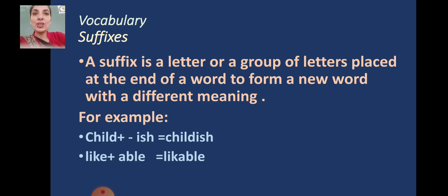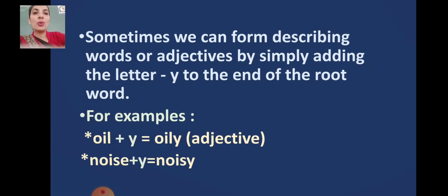For example, child plus ish. Now ish is a group of letters, and what does it become? Childish. Like plus able becomes likeable. It is given at page number 77 of your course book, children. You can open your books in front of you.